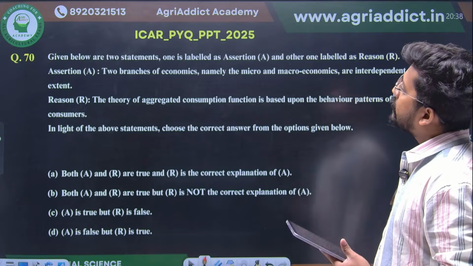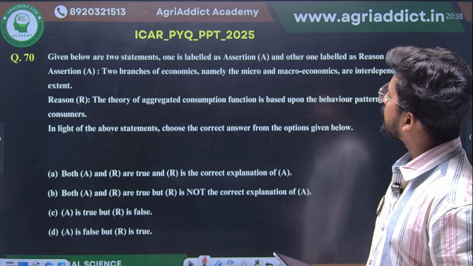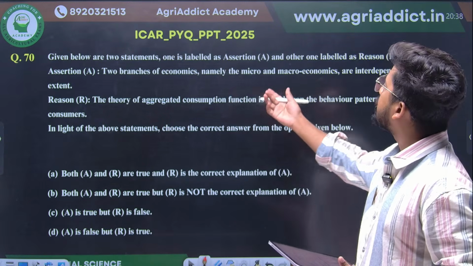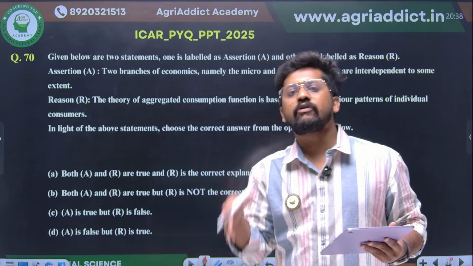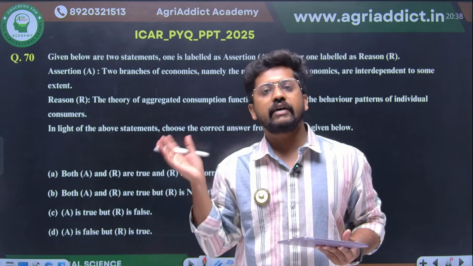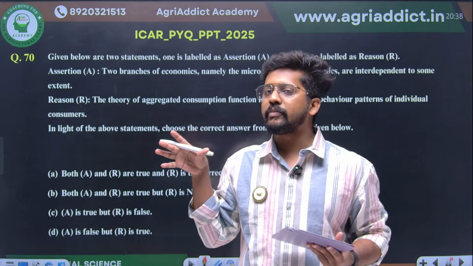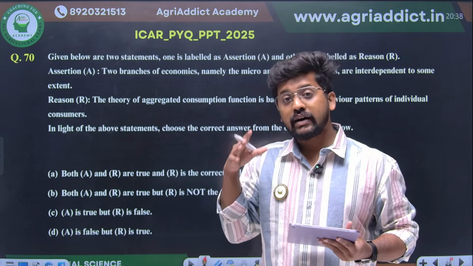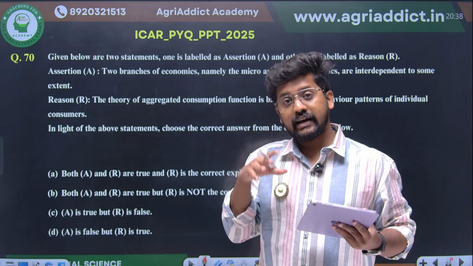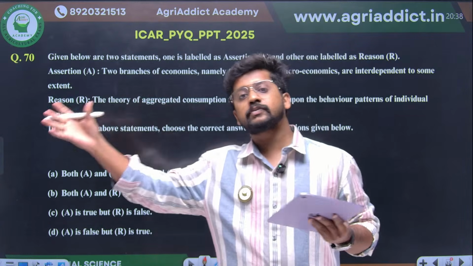Yes. Given below are two statements, one labeled assertion and the other reason. Again, two branches of economics, namely micro and macroeconomics, are interdependent to some extent. Yes, obviously, one is complementing the other, right? We have studied this as the modern divisions of economics, micro and macro. Even if we study them separately, we are trying to generalize the ideas of microeconomics with respect to macro equilibrium.